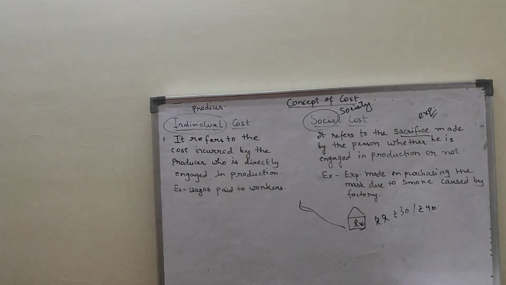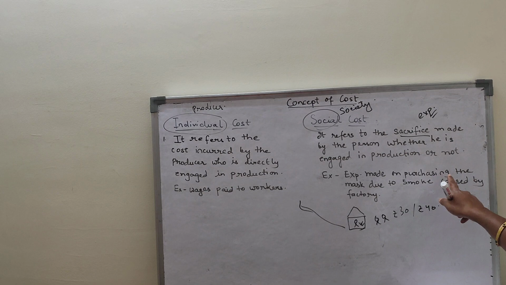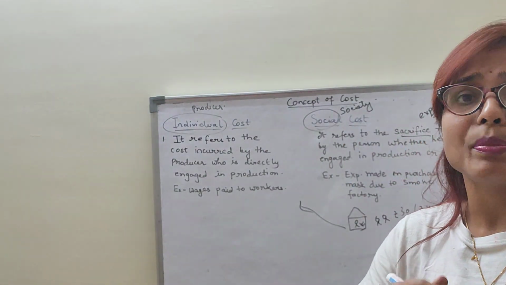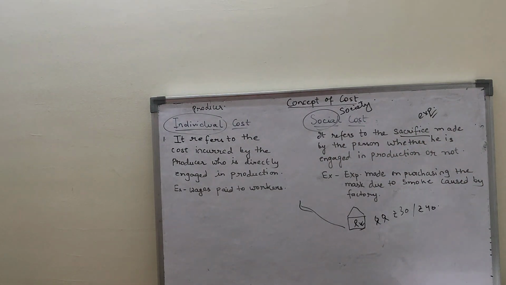So this is the social cost, which means the expenditure made on purchasing the mask due to smoke coming out from the factory. So it is the social cost. That means the cost borne by the society. Cost borne by the society is known as the social cost. I hope it is clear. Please note it down.